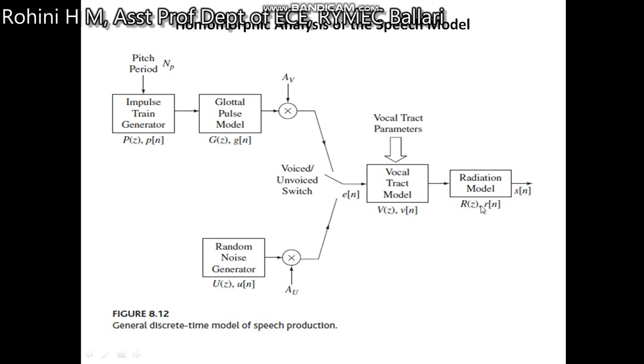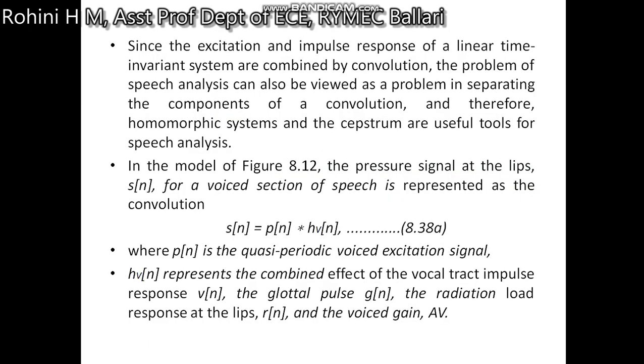It is given to the radiation model R(z), r[n], whose output is the speech signal s[n]. Since the excitation and impulse response of a linear time invariant system are combined by convolution, the problem of speech analysis can also be viewed as a problem of separating the components of convolution, and therefore a homomorphic system and the cepstrum are useful tools for speech analysis.